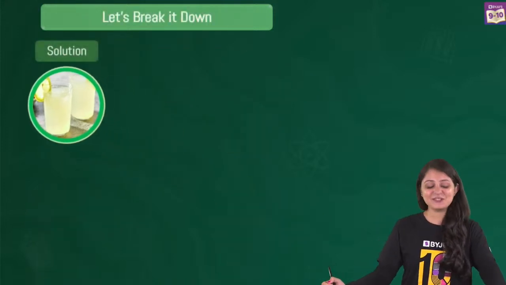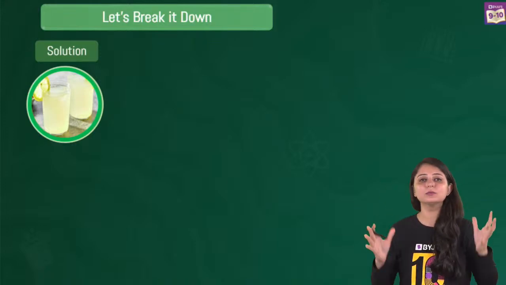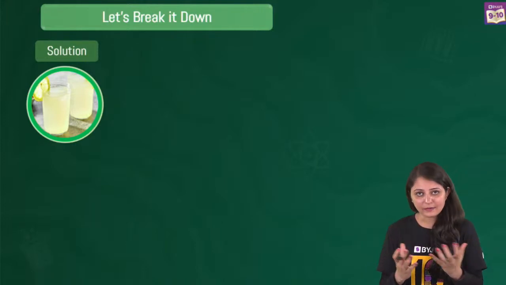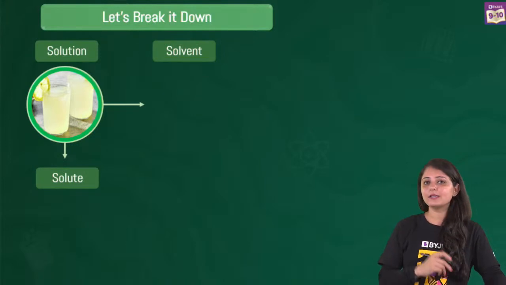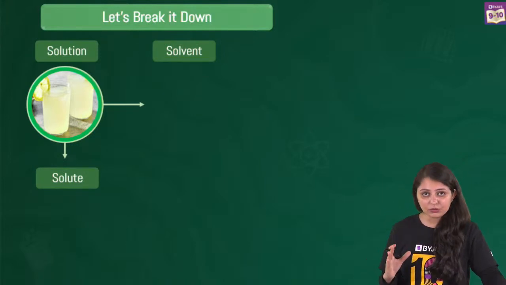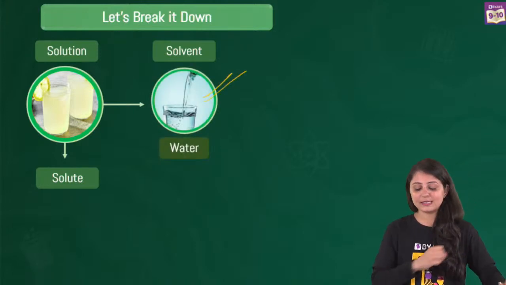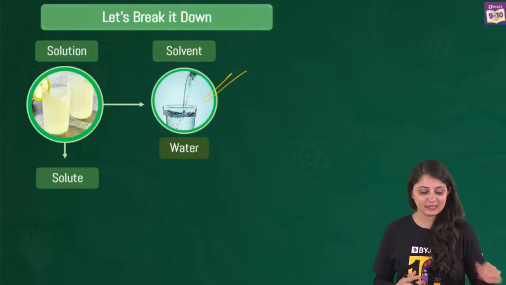Alright, so yes, when we talk about a lemonade, we know it's a solution. It's a homogeneous solution because everything is completely dissolving and there is no separate boundary of separation. Now in that, we know there's something that's a solute and something that is going to be a solvent. Water is present in excess, so that's the solvent in this case.